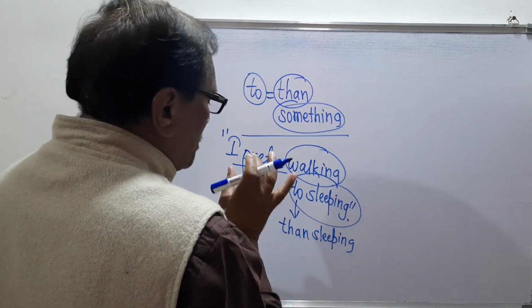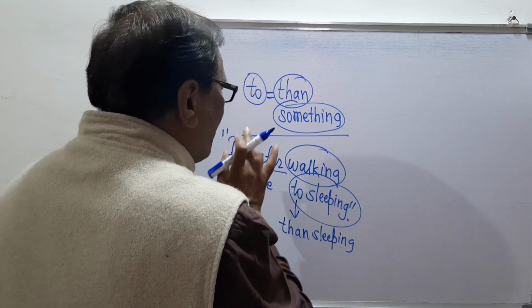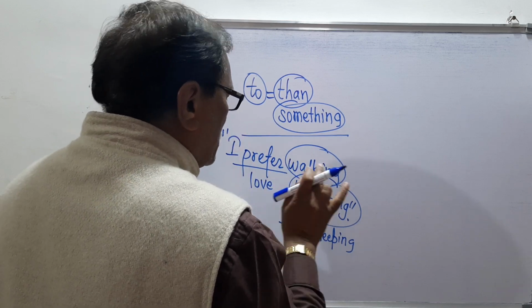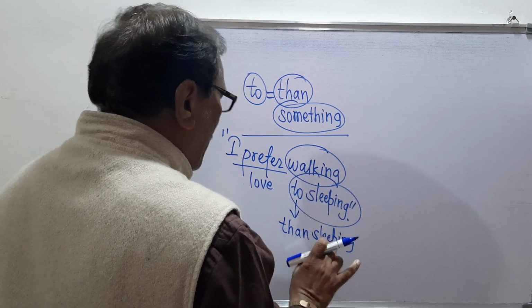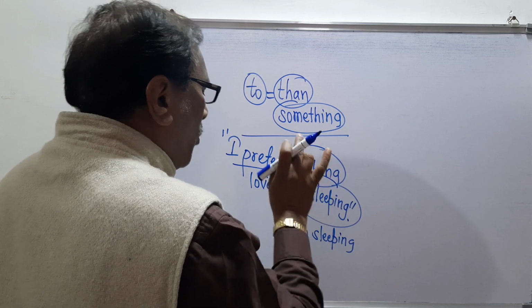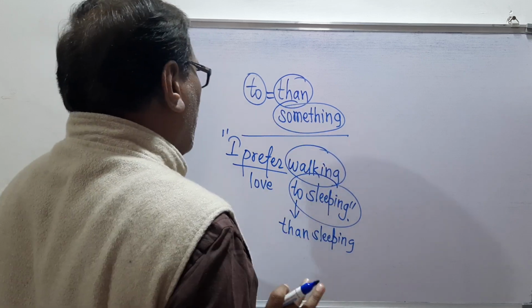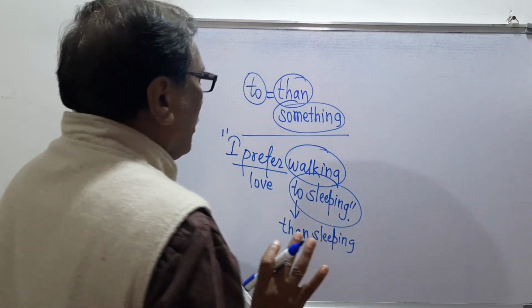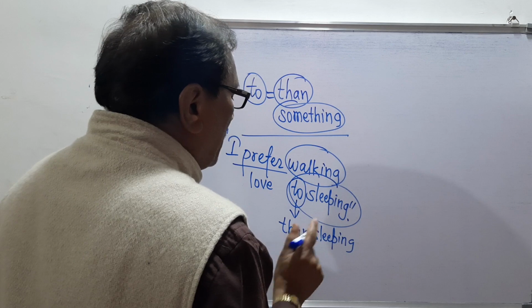So remember, the explanation is that to is the preposition and its meaning is than something. The example is I prefer walking to sleeping, which means I prefer walking than sleeping.